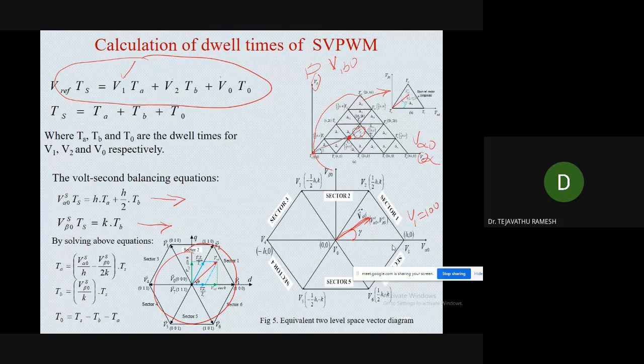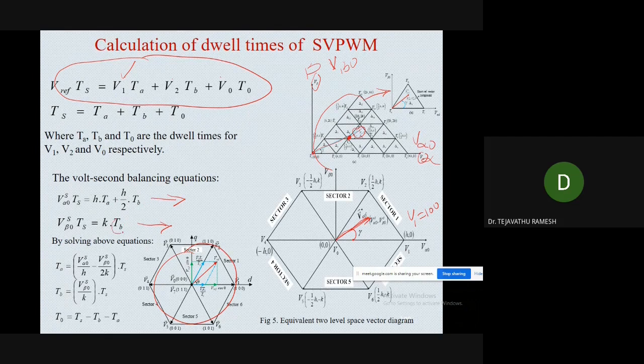So here the real part is V1 plus V2 plus V0. What is V1? That is H, plus what is the V2? That is 1 by 2 H. So here 1 by 2, sorry, H by 2. So 1 by 2 H or H by 2, both are same. So here H plus H TA plus H by 2 TB. This is the real term, and then the imaginary term.